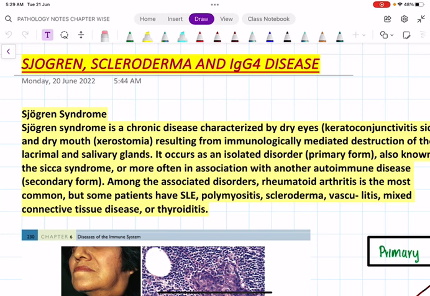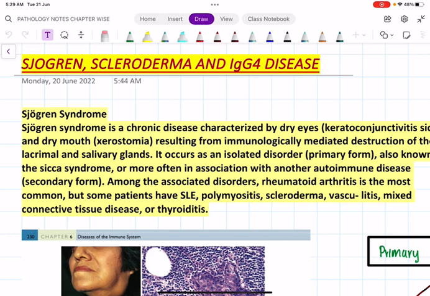Today in this session we are going to discuss three important conditions. Out of this, two are of extreme importance, whose pathogenesis, clinical features, histopathological findings, and spectrum of autoantibodies, everything has to be discussed in detail. And the last one is a very small thing, that is IgG4 disease.